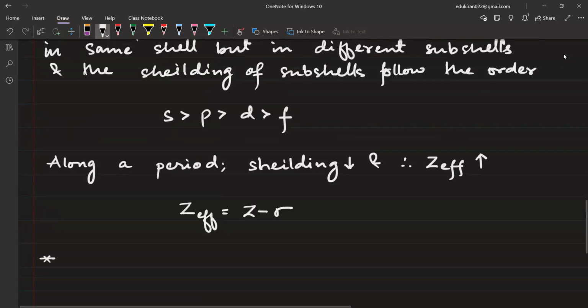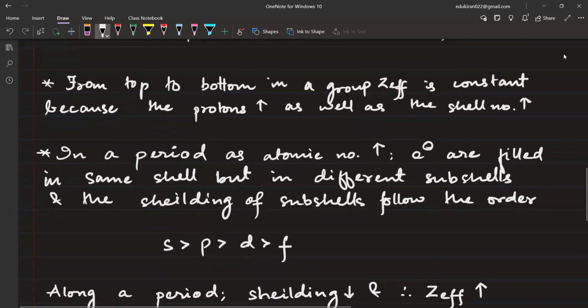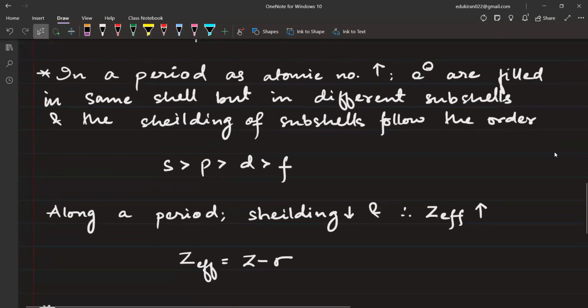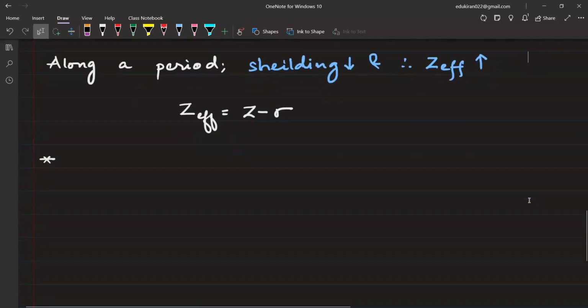The main thing that you have to remember are these two points. In a period, atomic number, first of all, top to bottom, in a group, it is going to be constant. This is a result that you have to remember. And along a period, shielding decreases and Z effective increases. So pull from the nucleus will increase as we go along a period.